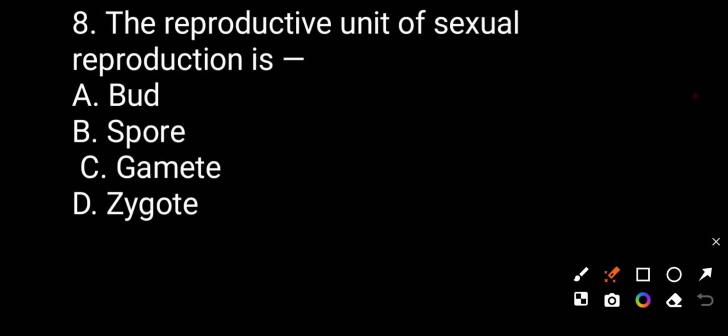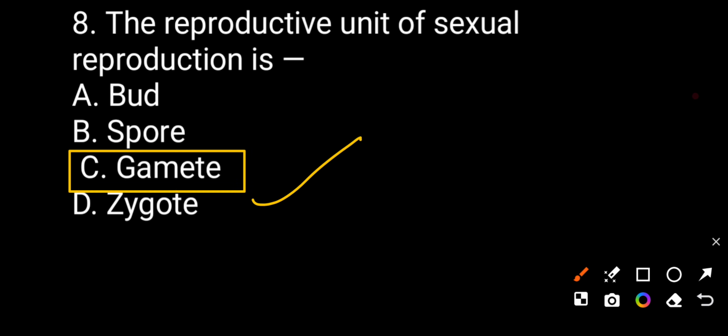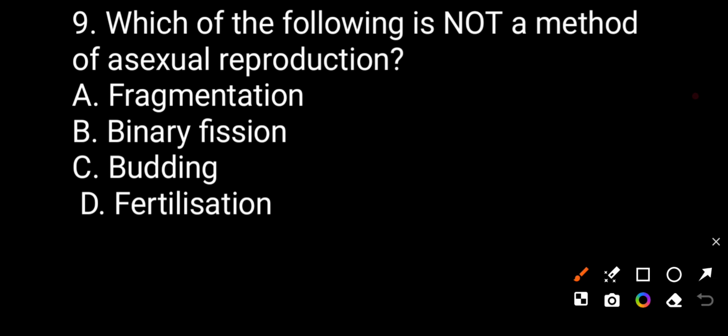A bud, B spore, C gamete, D zygote. The correct answer will be gamete. The gamete is the reproductive unit of sexual reproduction. Now we see question number 9.